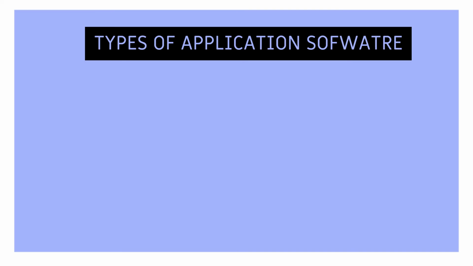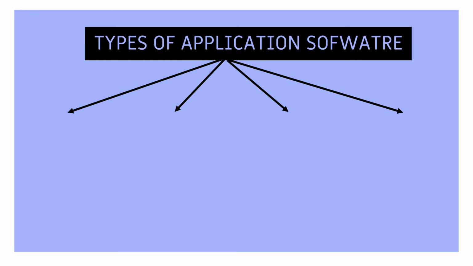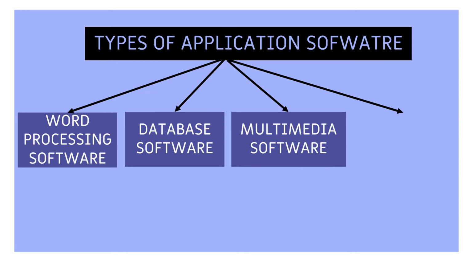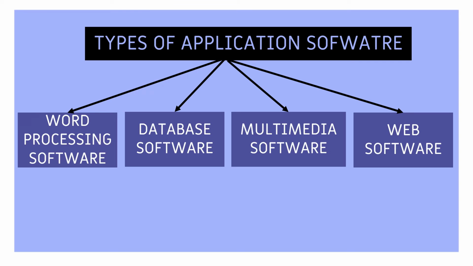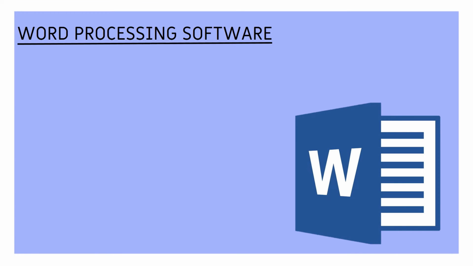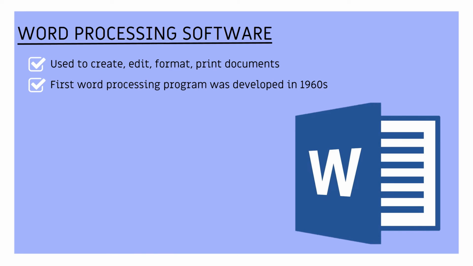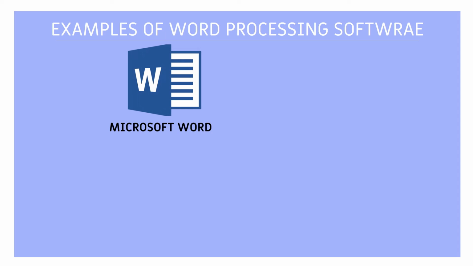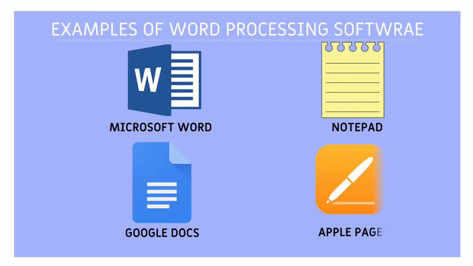Types of application software. There are four basic types into which application software is divided: word processing software, database software, multimedia software, web browsers. Let's study them in detail. Word processing software. Word processing software is an application program used to create, edit, format, and print documents. The first word processing program was developed in the early 1960s, and since then many different programs have been developed for different purposes. They allow users to create and edit documents. Examples of word processing software: Microsoft Word, Notepad, Google Docs, Apple Pages.